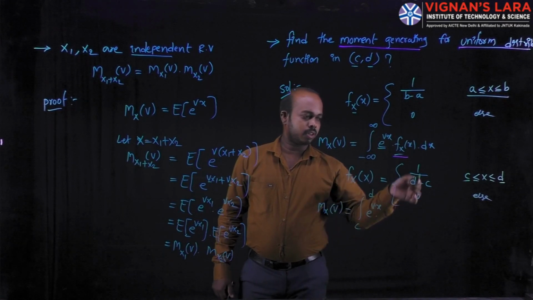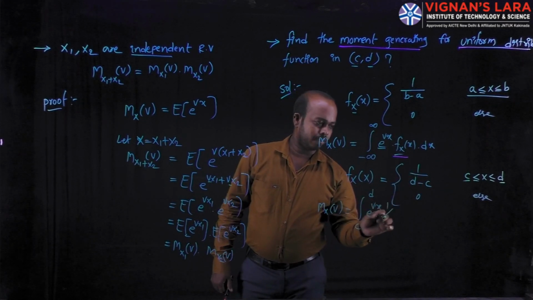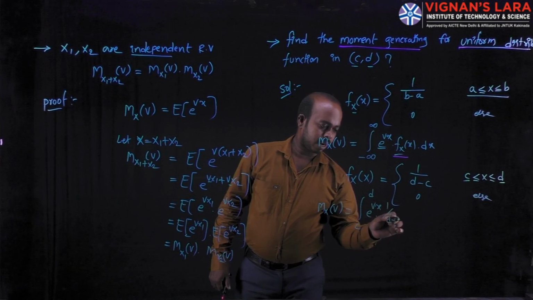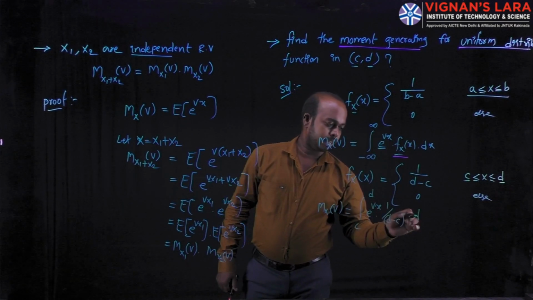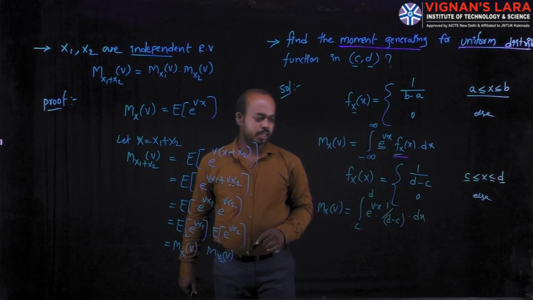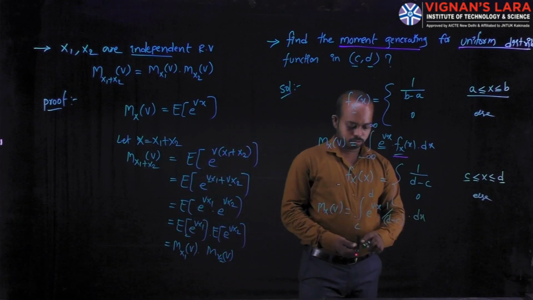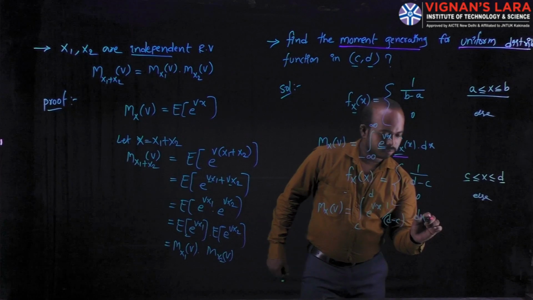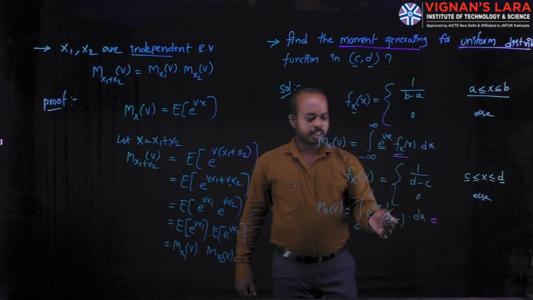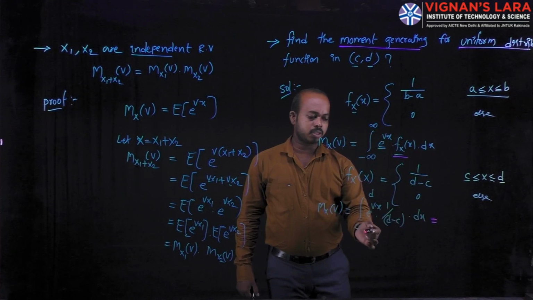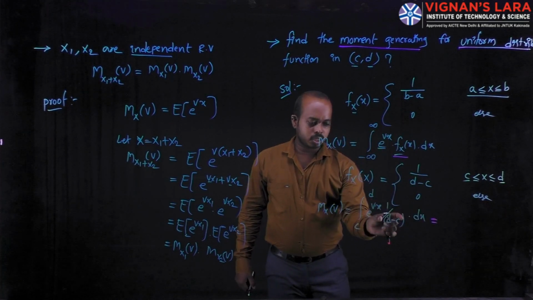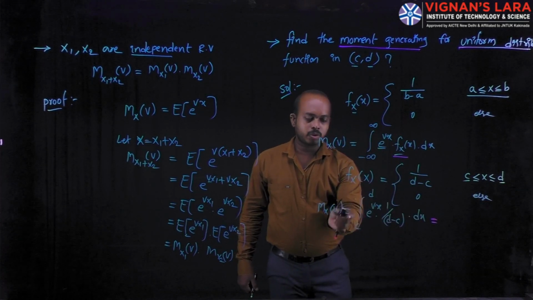What is the density function here? It's 1 divided by d minus c, into dx. The d and c both are constants, that's why you can move this term before the integration.